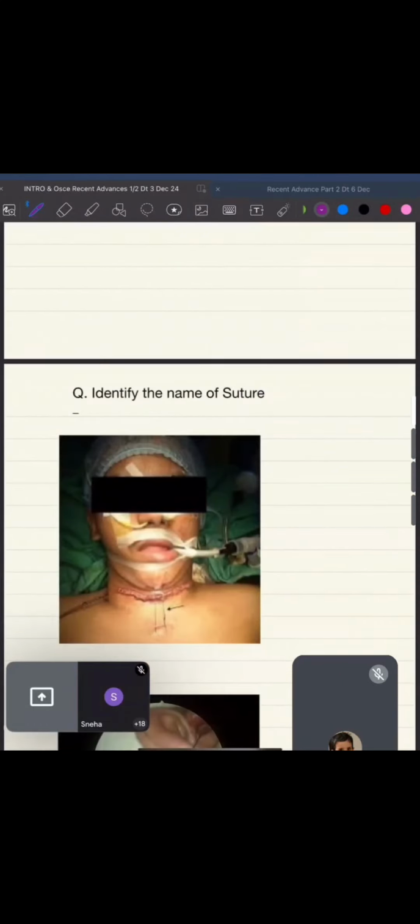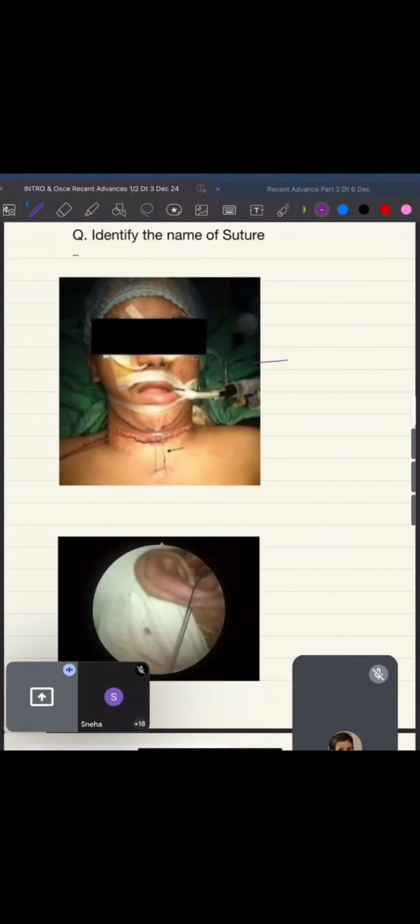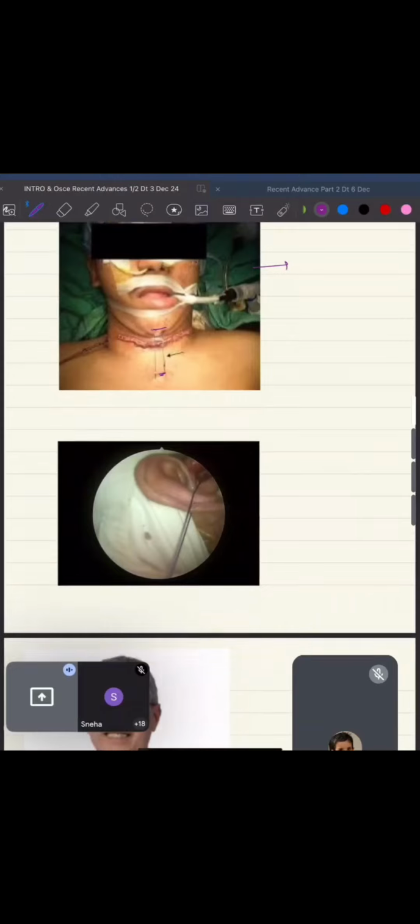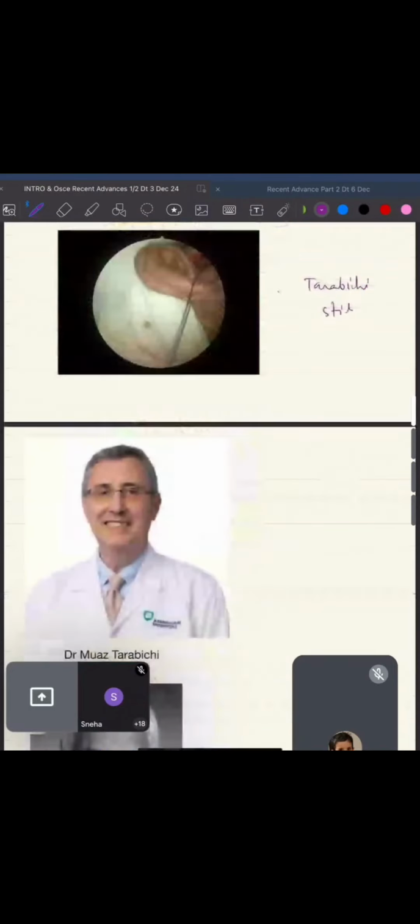Okay, now again these are 3 important sutures which are important for us. The name of this suture is known as sternomental suture or mock suture. This is basically done after total laryngectomy to keep the neck in the flexed position. Okay, now this is called the Tarabichi stitch, and it's named after this gentleman, Dr. Muaz Tarabichi. Please remember his name.